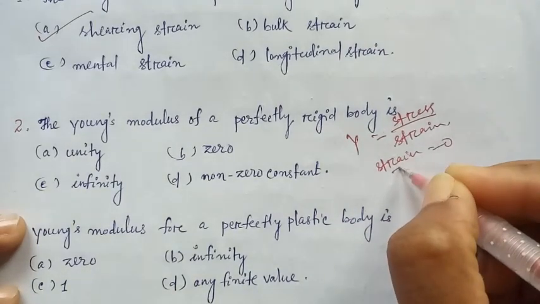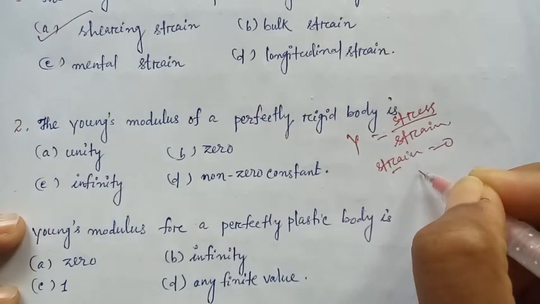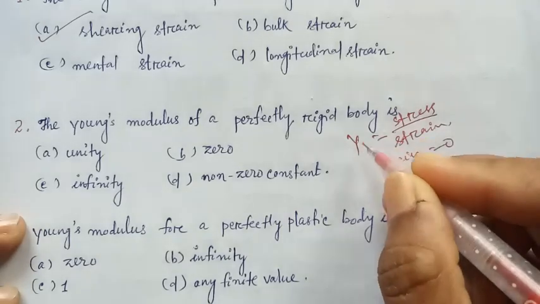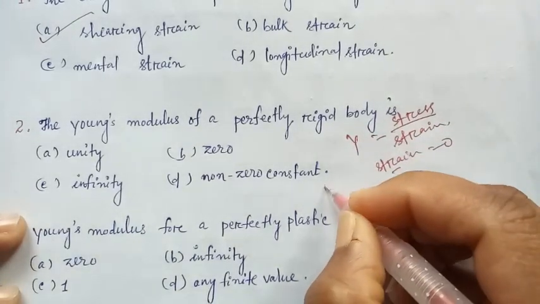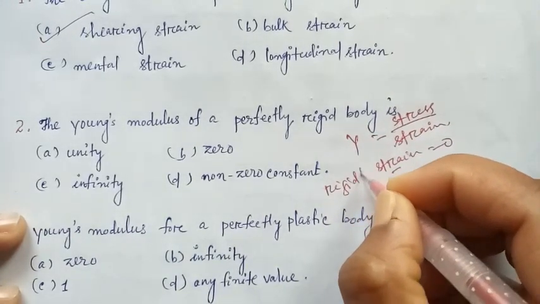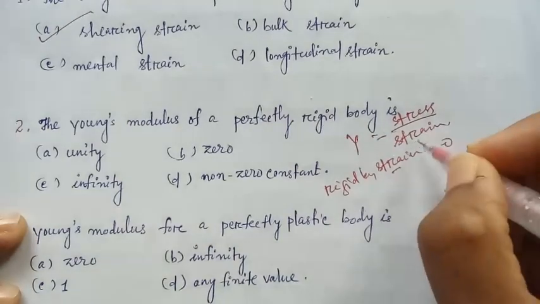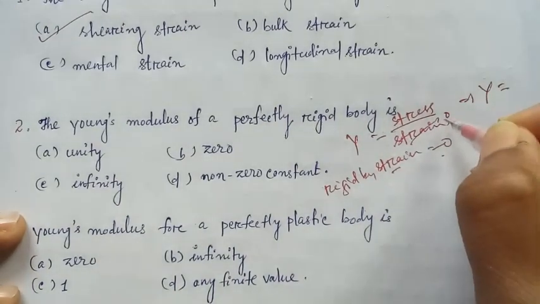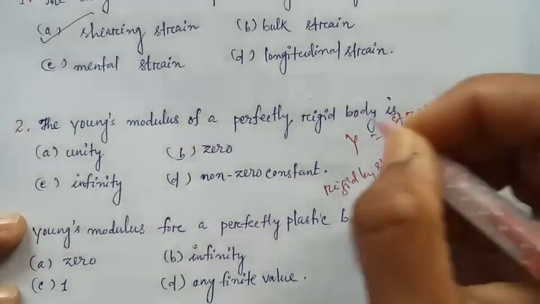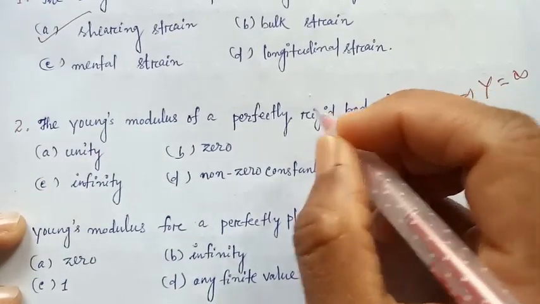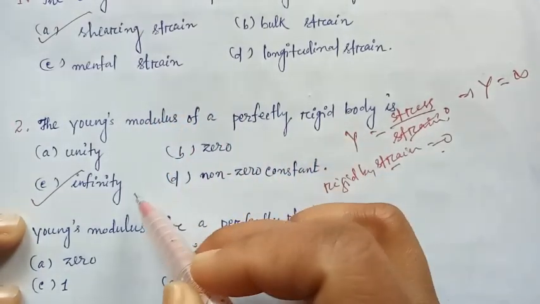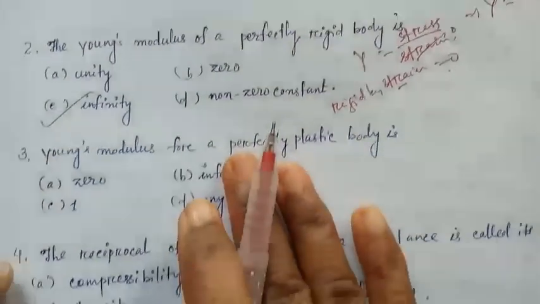What is strain? Strain is change in configuration to the original configuration. It may be length or volume or whatever. For a perfectly rigid body, strain is 0. That implies Y is how much? The denominator is 0, so Y is infinity. So option C: the Young's modulus of a perfectly rigid body is infinity.